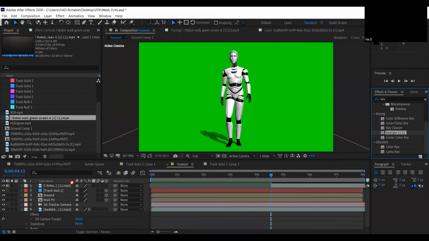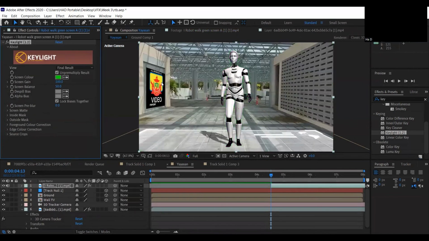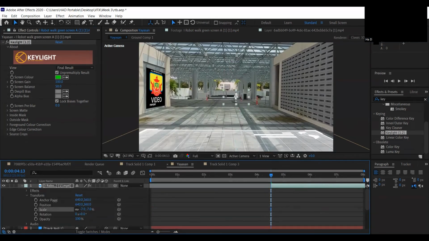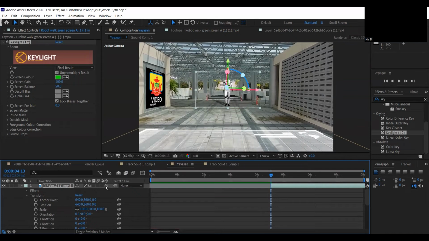I'm going to put a key light also. I'll make it transparent. I'm going to transform it and make it smaller. Oh, wait. Let it be like this. We need to make it 3D first. Okay. It's there.